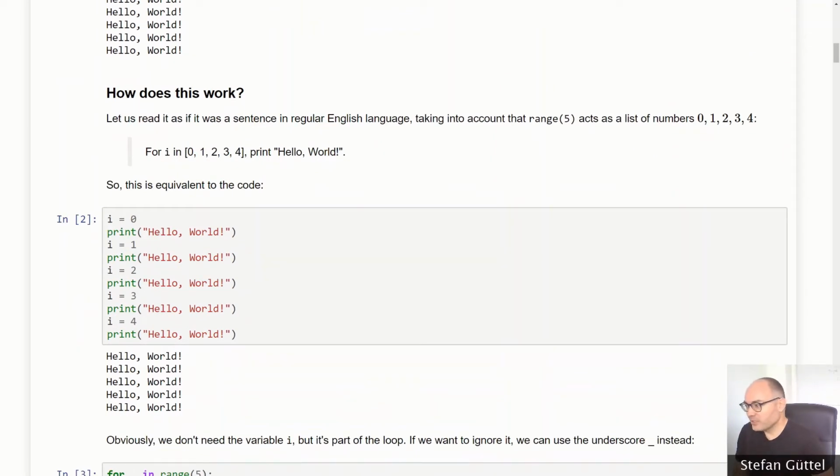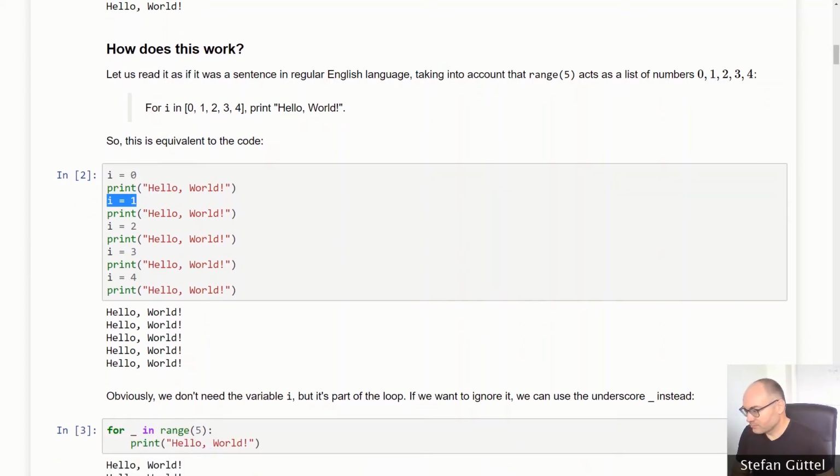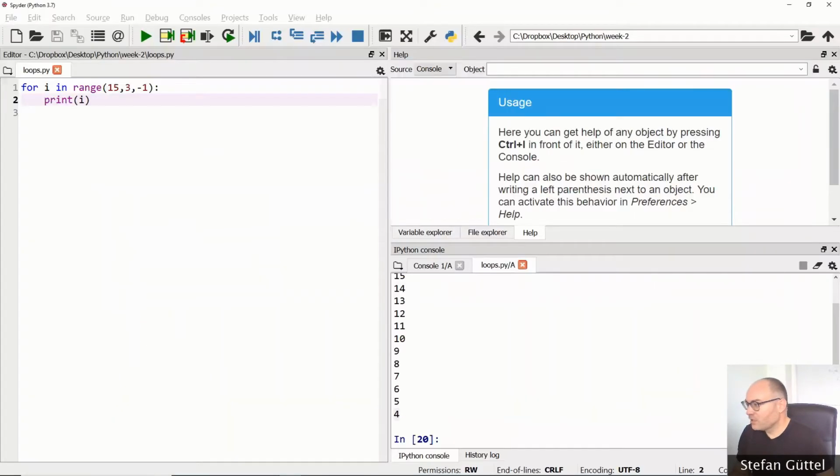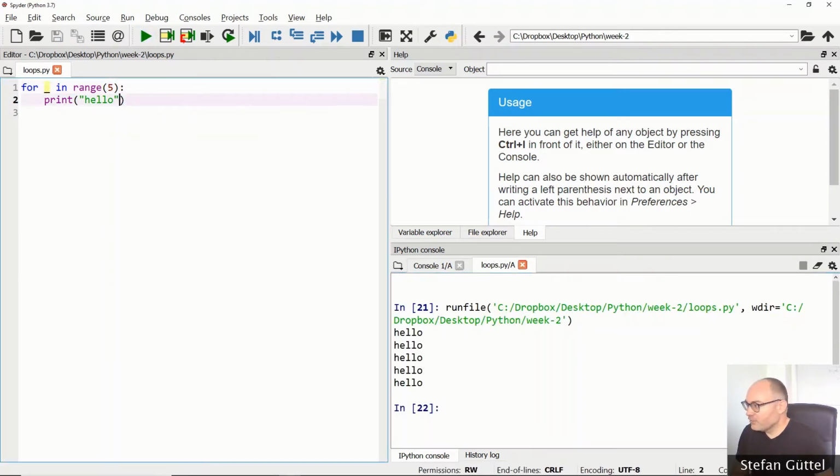Now this helps us a lot, right? Imagine I wanted to print out hello world 5 times, then if I would not have a for command, I would have to do something like this. Assign the value i being 0, print out hello world, assign the value of 1 to i, hello world, and so on. Now sometimes we actually just want to print out something, let's say 5 times, like so, and I don't really need the value of i. Then I can replace it with the so-called throwaway variable, which is an underscore in Python. Okay. Does exactly the same thing, but now I will not have the value of i at my disposal within the for loop.